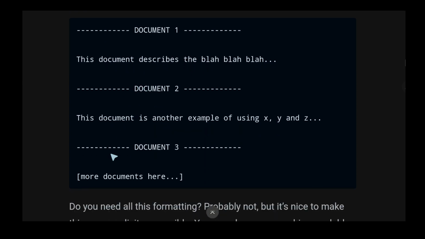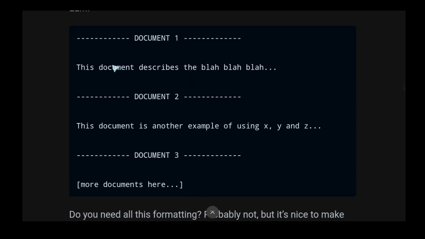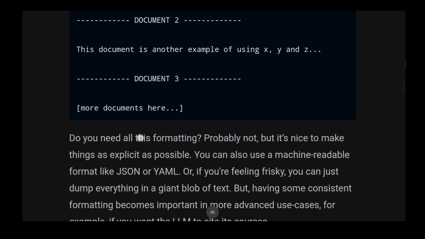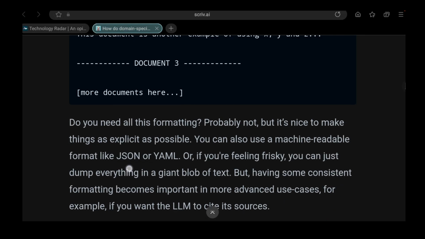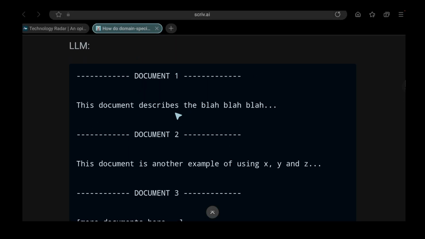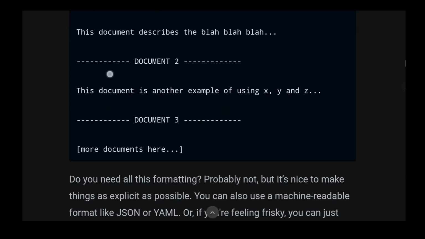Document 2, some documents. So it's as if the AI is coming to life and we feed it with some knowledge, and we give it some structure to the knowledge like a database. And then we ask it questions about this knowledge. It's interesting to see the structure that we give to the AI as prompt here.